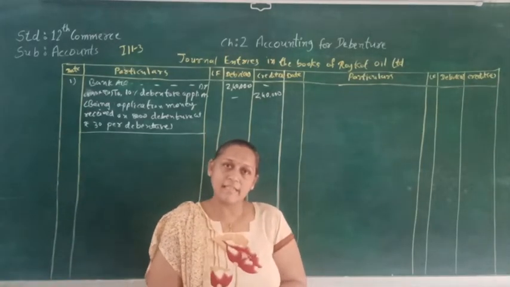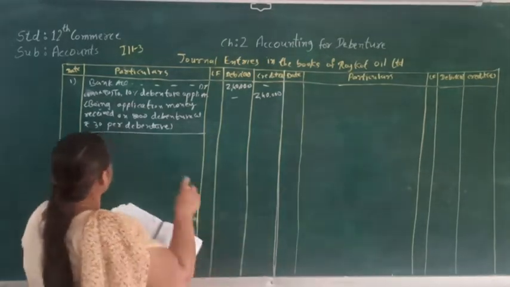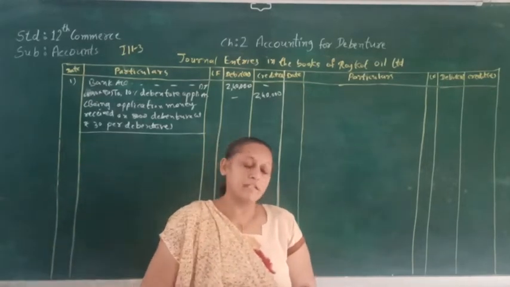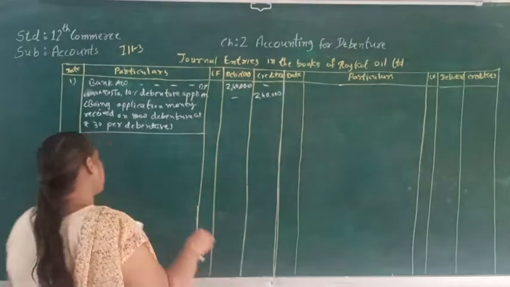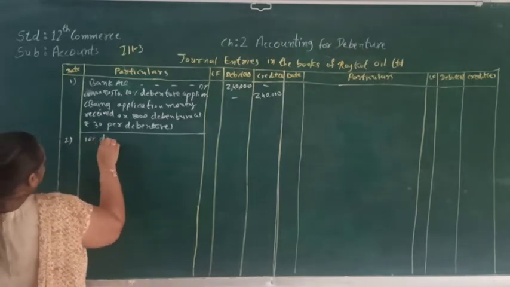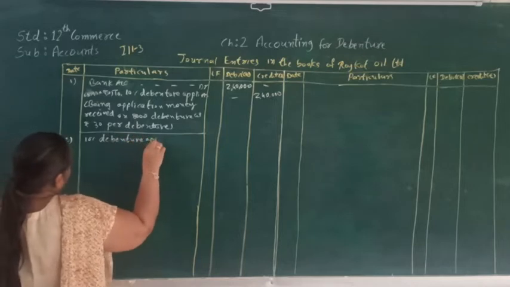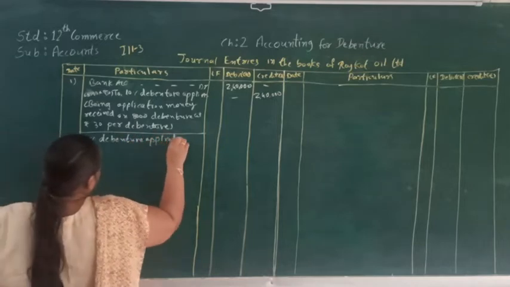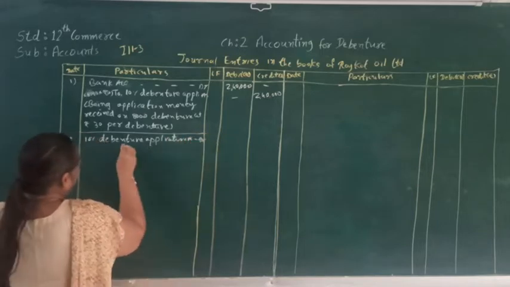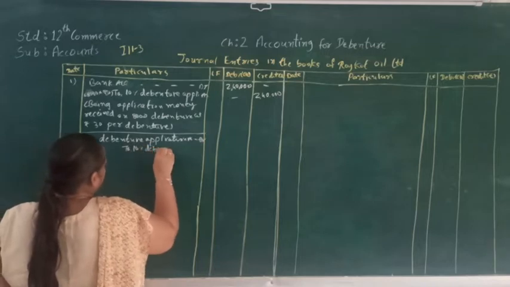Now let's see the second journal entry. The second journal entry will be 10% debenture application account debit to 10% debenture account. Let's pass the journal entry. 10% debenture application account debit to 10% debenture account.